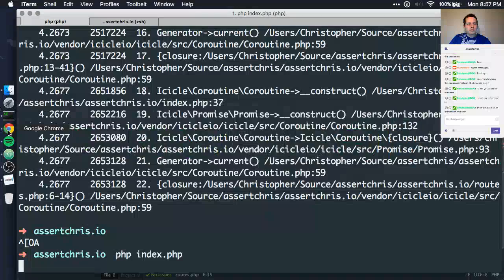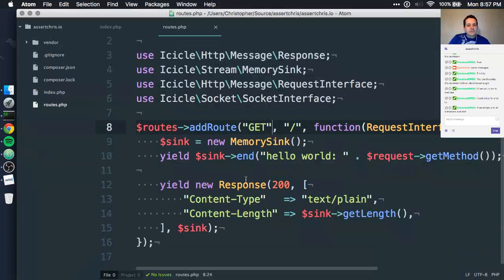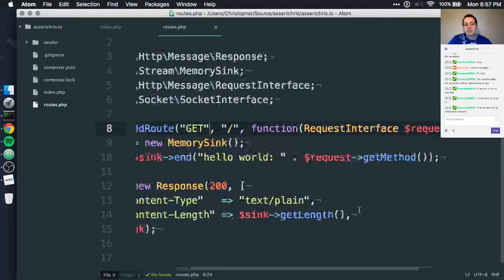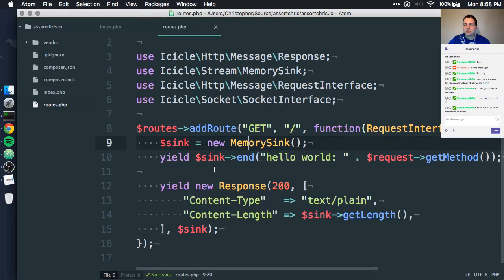So now when we refresh this, yes, there we go. Okay, so we can create these routes here to accept the same stuff that the HTTP server gets us, and we can yield in this. It'll be wrapped as a coroutine. This is actually a really good starting point.